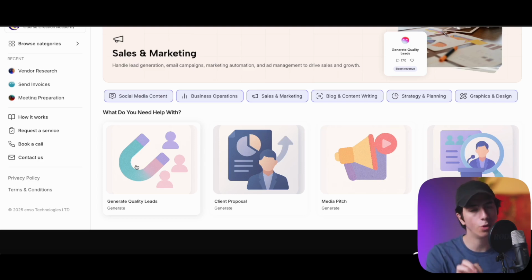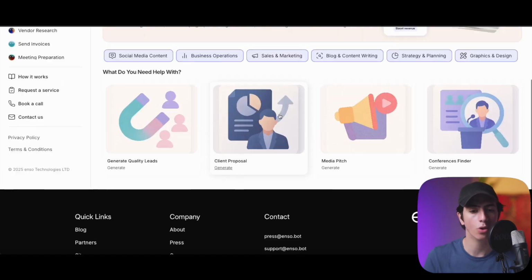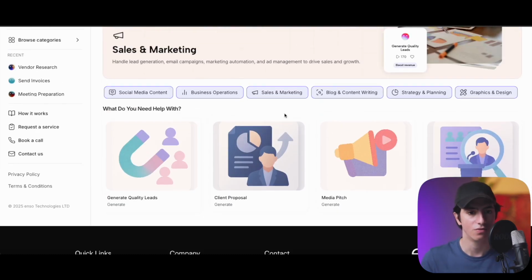We will be inputting information here, and based on that information, this agent is going to give us the emails and contact details of the exact person that we want to target with our marketing campaigns. The other agents are client proposal, media pitch, and conferences founder. All very important and very cool for your marketing and sales convenience in your business.